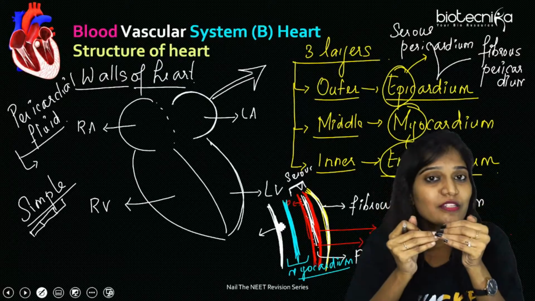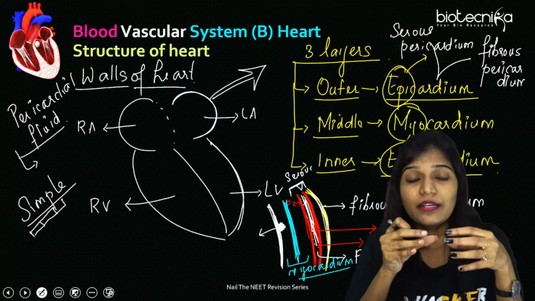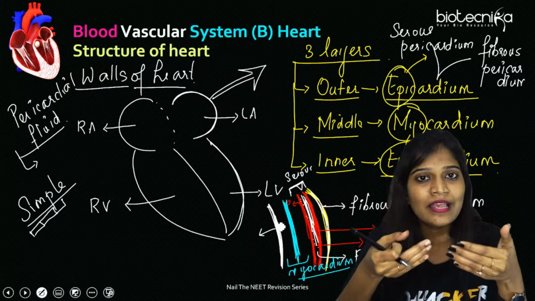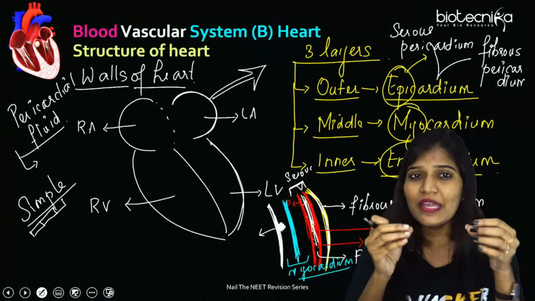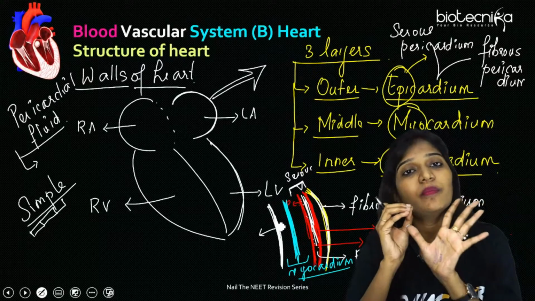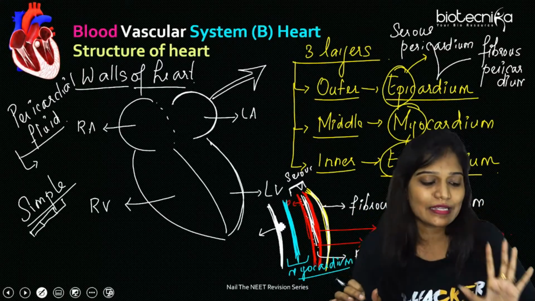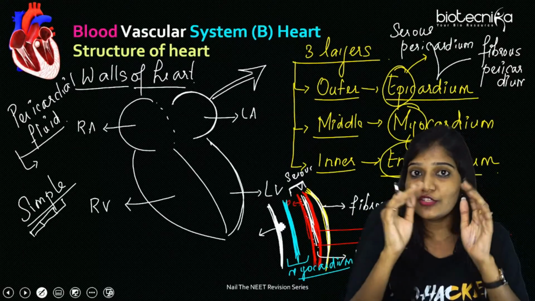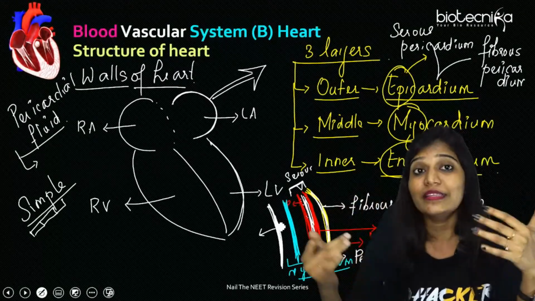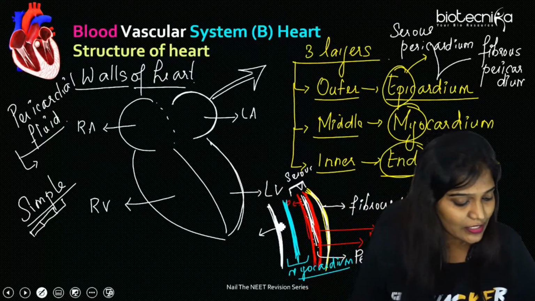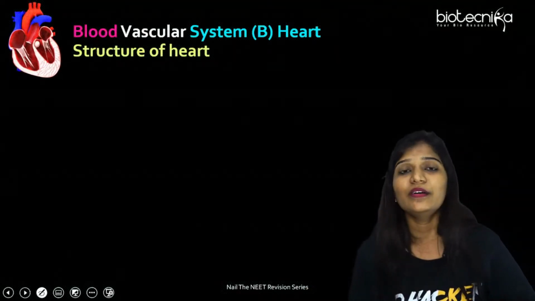The middle one is called the myocardium. Myo means muscle, cardiac muscle. And the innermost one is going to be the endocardium. It is made up of simple squamous epithelium, a single layer of flat cells. Yes, now we understand how the heart is actually protected. The heart has a lot of protection, then only it can carry out its action, right? Okay, now we are done with the walls of the heart.